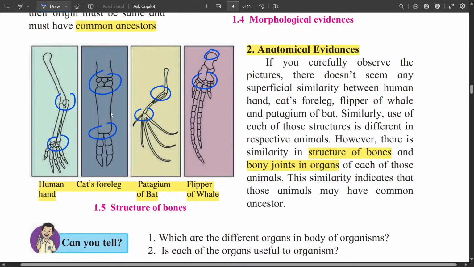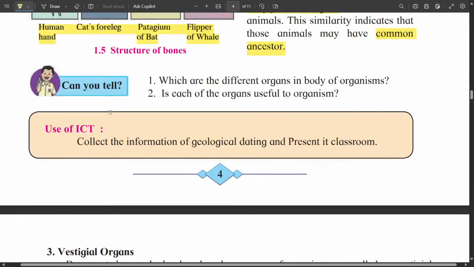So these similarities indicate that all these organisms may have a common ancestor. So this is anatomical evidences. So first was morphological, second was anatomical.